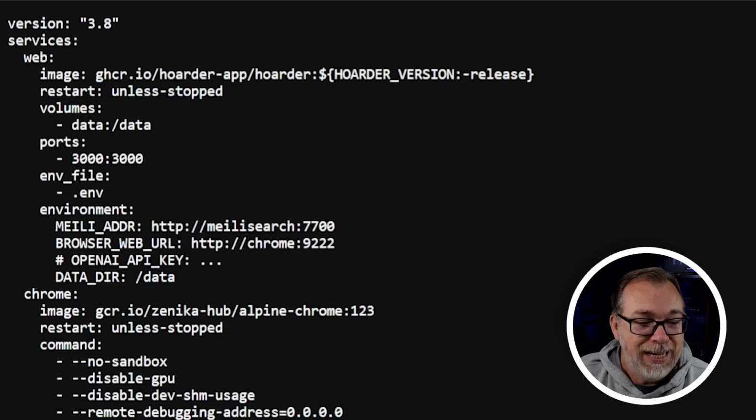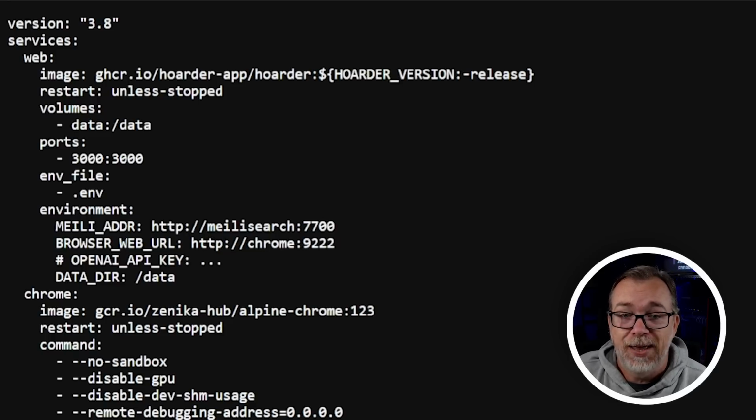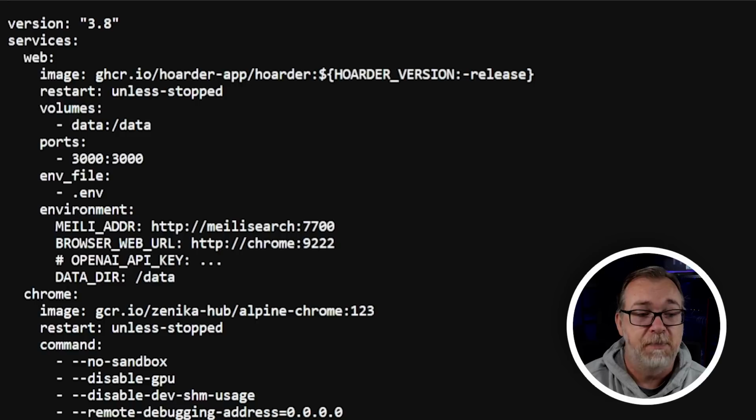Next, we've got an env_file option here with a .env file listed under it, which is great. I totally get why they might want to do that. It's for security reasons, for keeping your Docker Compose clean. It makes sense to use a .env file, but right below that, they've got other environment variables. So I'm not sure why they went this route. It honestly doesn't make sense to me. I'm sure they've got their reasons.